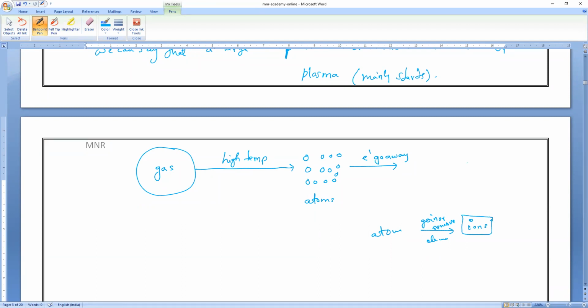So now electrons, which carry negative charge, will go away. So we will get ions. Atoms only turn into ions. So we are having ions plus electrons separated. This mixture together is what we call plasma. That's all. So if the electrons are removed from the gas, that is what we call plasma.